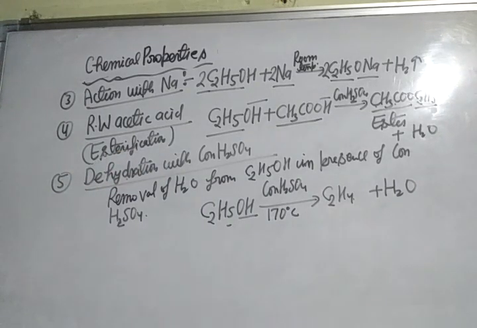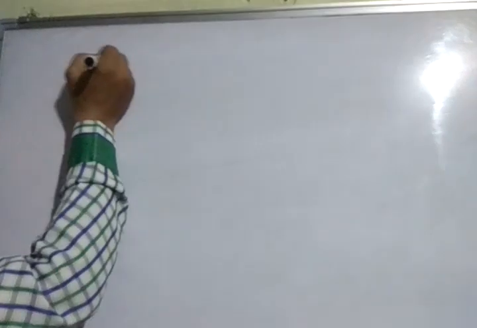After this, students, uses of ethyl alcohol. You know very well, ethyl alcohol is a good solvent. So the next point is usage.